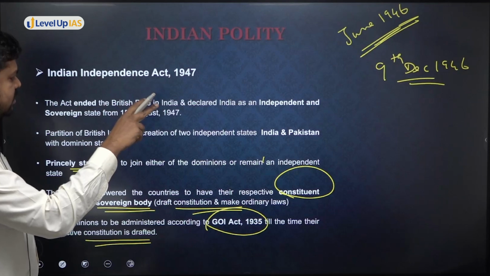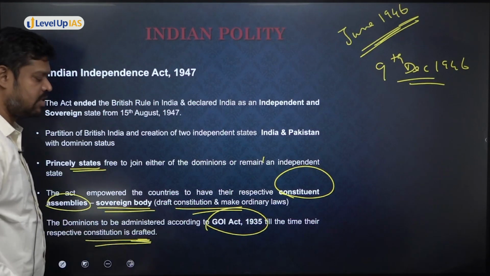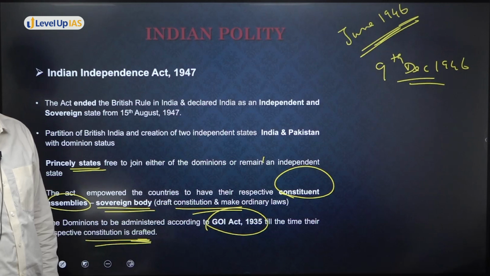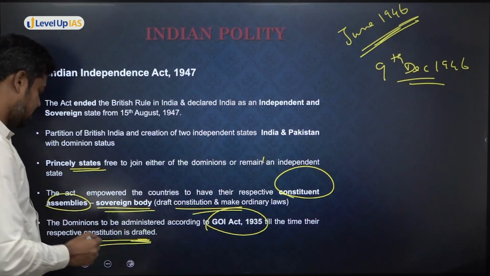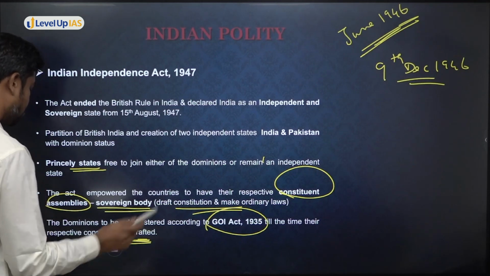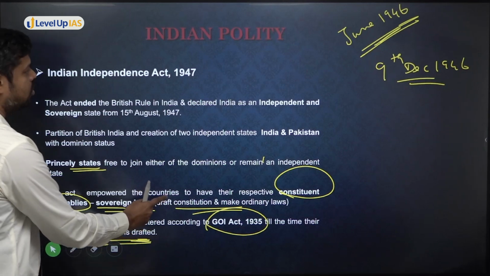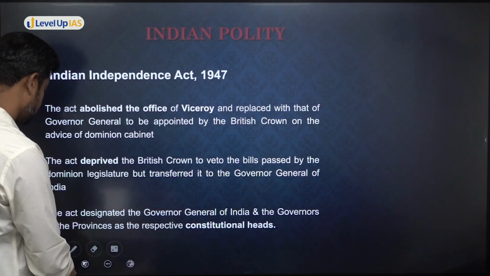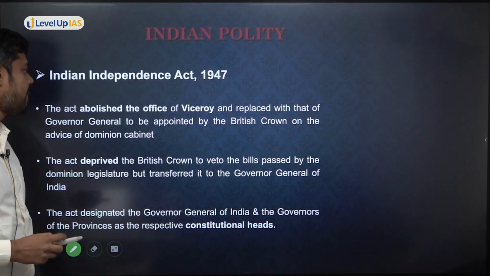The point that I've discussed all those things is that till the time this constitution is drafted, India is to be administered based on what? It is based on the Government of India Act 1935. So for the time being, you just remember this. And whatever facts I said, please try to note them down, because if you revise, that will help you attend the questions in case those questions are repeated.